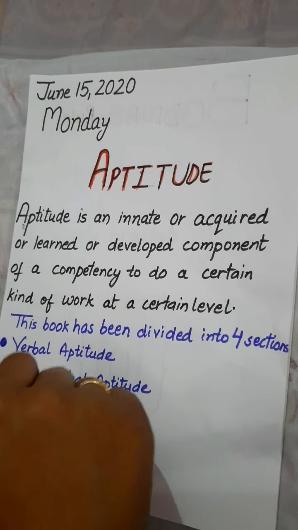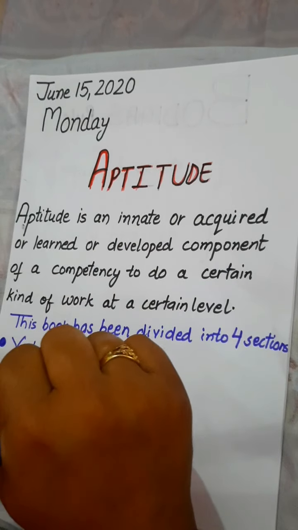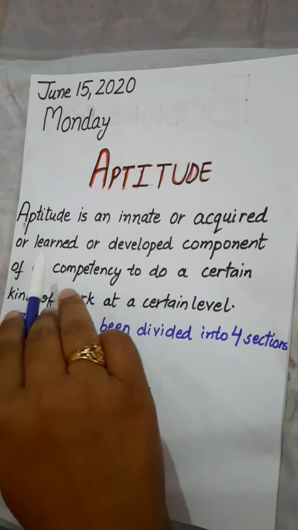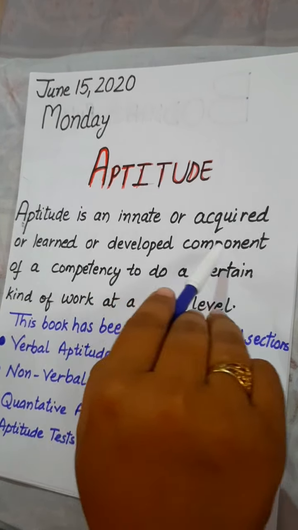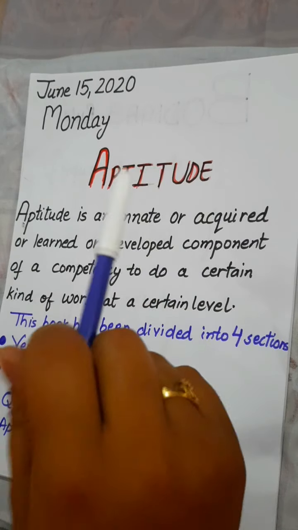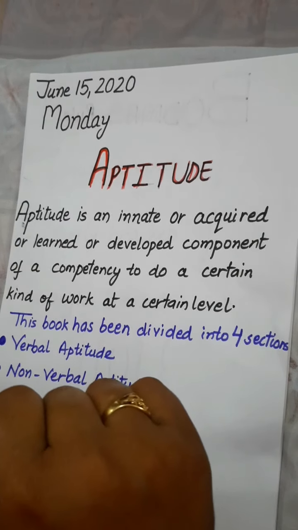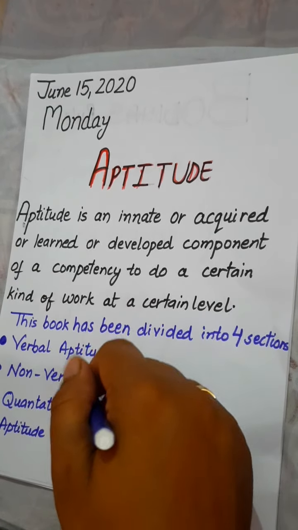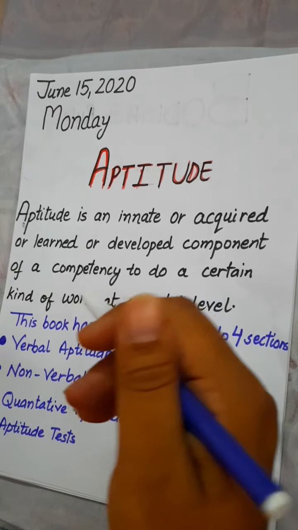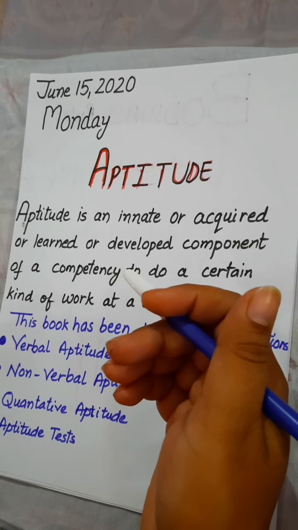Dear students, in this video we will start our aptitude. So firstly, understand what we mean by aptitude. Aptitude is an innate or acquired or learned or developed component of a competency to do a certain kind of work at a certain level. If we learn how to solve verbal aptitude, non-verbal aptitude, and quantitative aptitude, then it can develop and improve our mental ability and our quantitative aptitude.